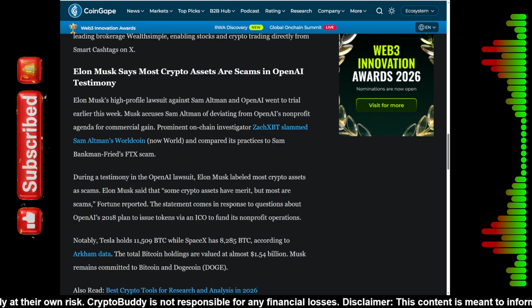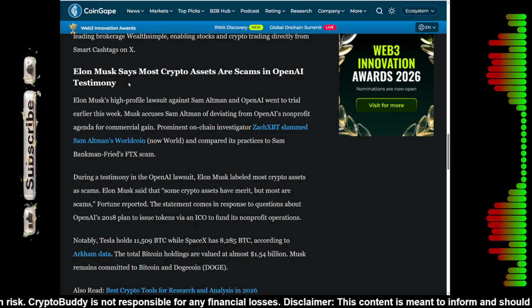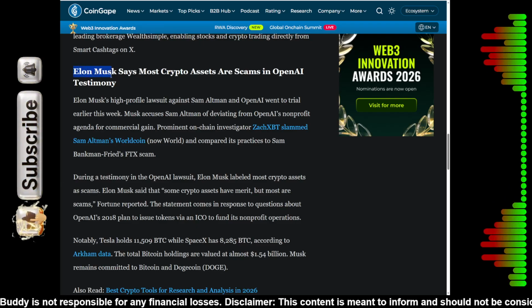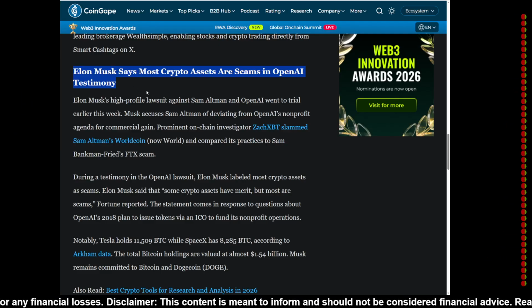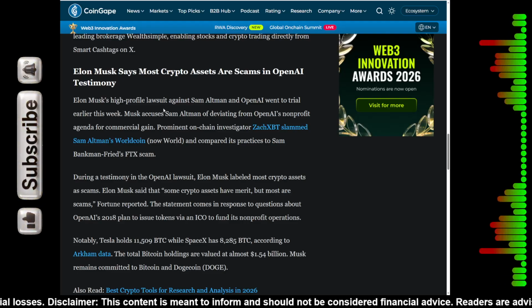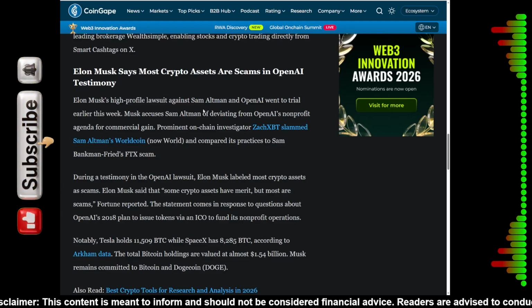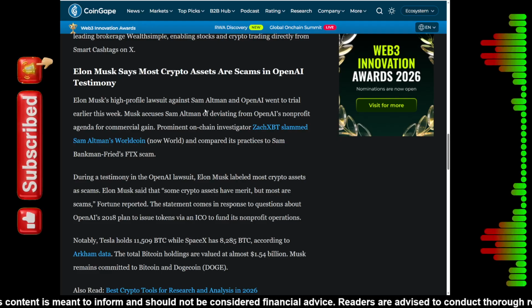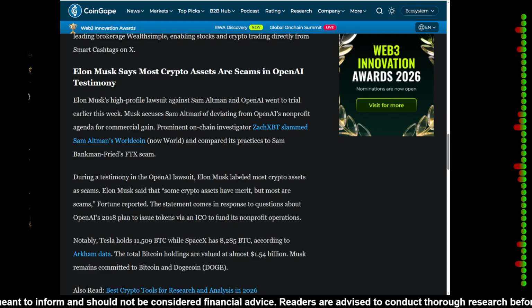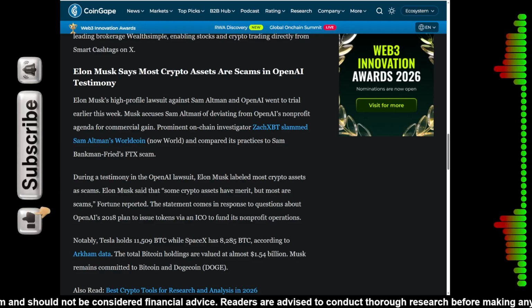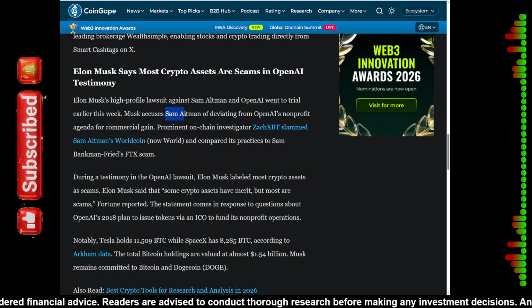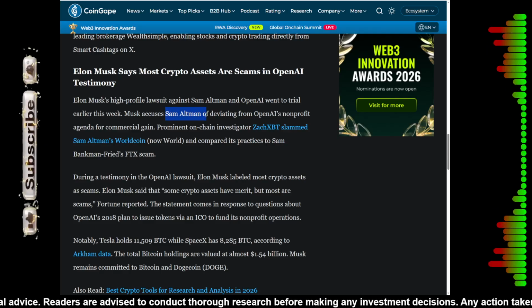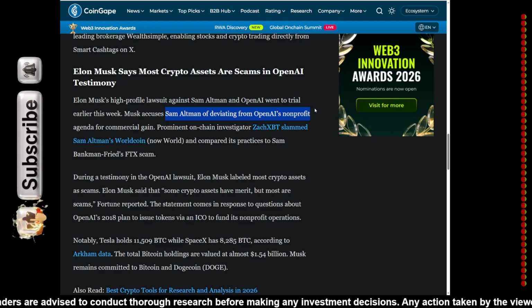Now, why did Elon Musk label most crypto assets as scams in court? Here is where the story takes a wild turn. While his team was launching these amazing features, Elon Musk was in a courtroom for his high-profile lawsuit against Sam Altman and OpenAI.